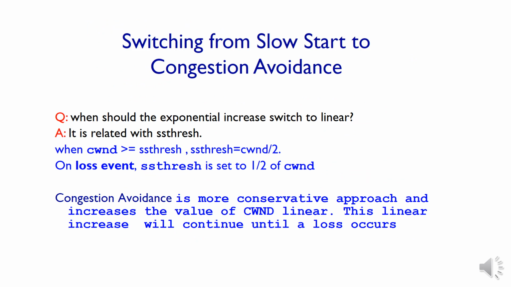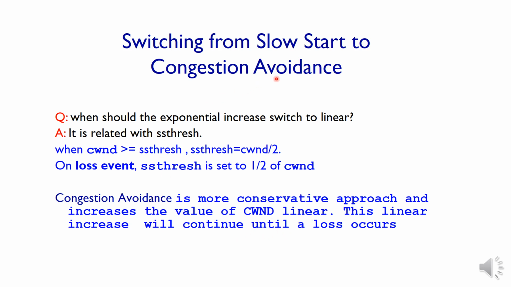The second phase of the algorithm is the CA state, that is congestion avoidance. When our system enters from slow start into the congestion avoidance stage, in slow start it was an exponential increase, but in the CA state it will be increasing linearly. The size of the window is linearly increasing. CA is a more conservative approach and increases the value of the congestion window linearly. This linear increase will continue until a loss occurs.